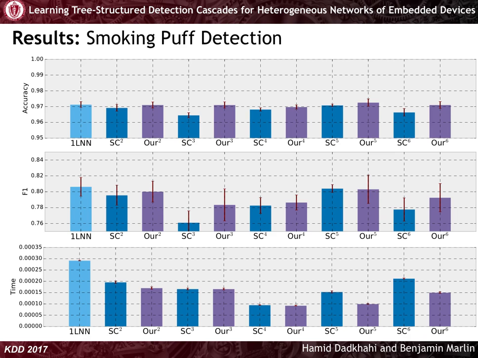Using a paired t-test over all folds and models confirms that our approach results in models that are statistically significantly faster and more accurate than the soft cascade approach.